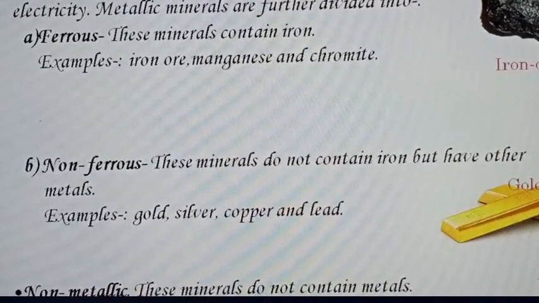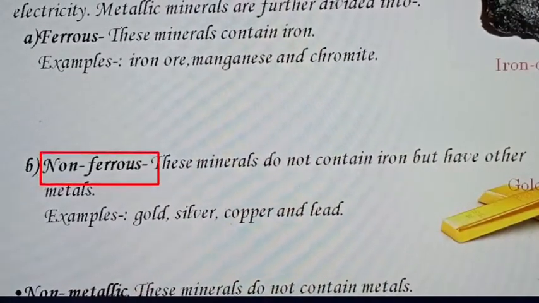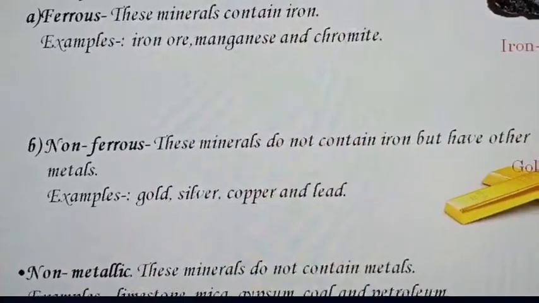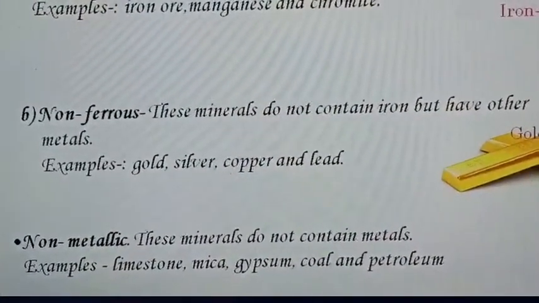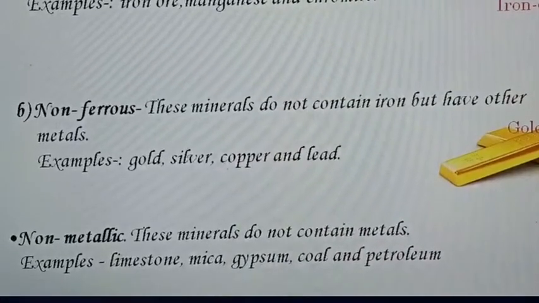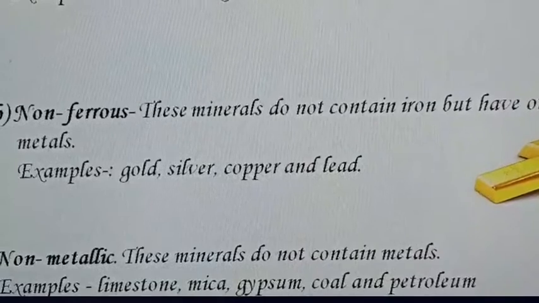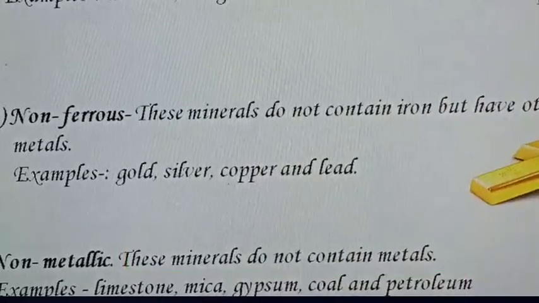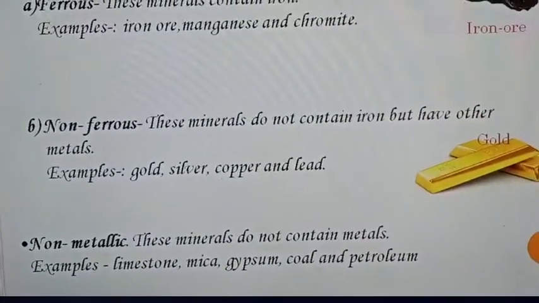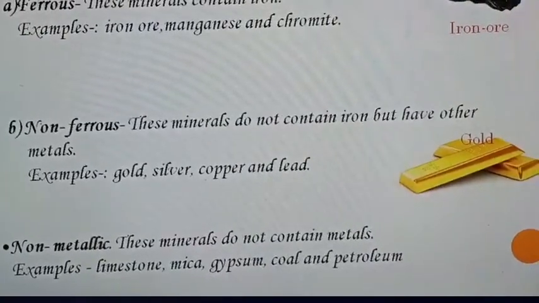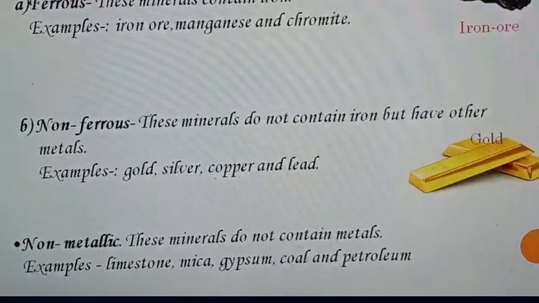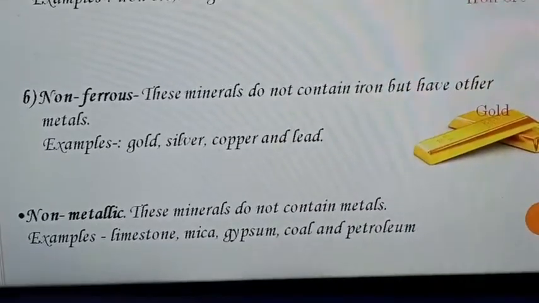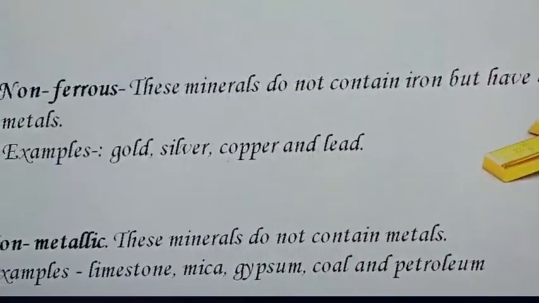And there is another kind of minerals that is non-ferrous, which is also another wing of the metallic minerals. So non-ferrous means those minerals which do not contain iron but have other metals. Examples are gold, silver, copper and lead. These are perfect examples of non-ferrous materials. So the minerals are divided into metallic and non-metallic, and metallic is divided into two: ferrous and non-ferrous.